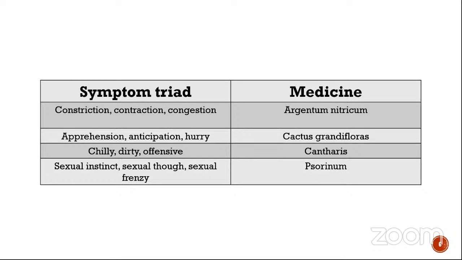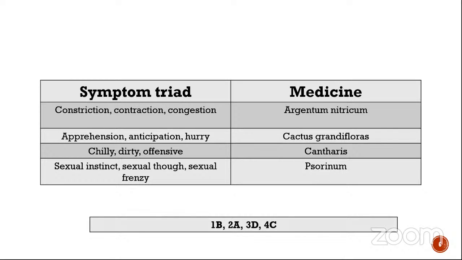So first one, constriction, contraction, and congestion. We know that there is one remedy which is very, very important for constriction. The main keynote is constriction, and that is Cactus grandiflorus. Okay, so that's the first one. Apprehension, anticipation, and hurry. I'm sure everybody knows the remedy is argentum nitricum. Chilly, dirty, and offensive. It belongs to the chilliest remedy in Materia Medica, which is solanum. And obviously that leaves sexual instinct, thoughts, and sexual frenzy, which goes to cantharis. Okay, so that's the answer. 1B, 2A, 3D, and 4C.